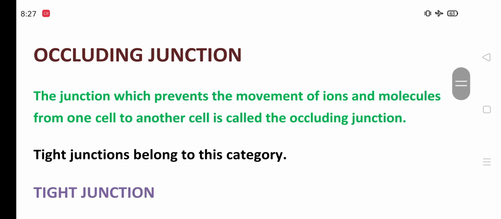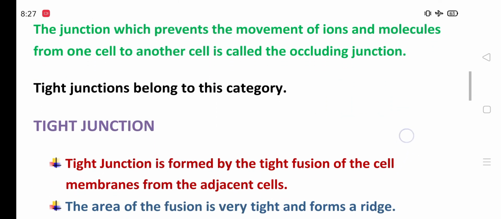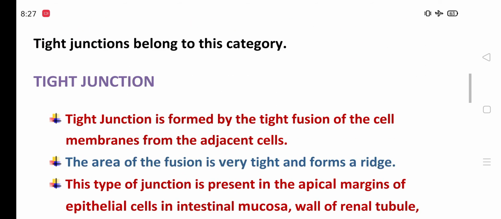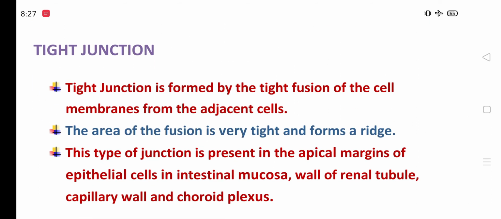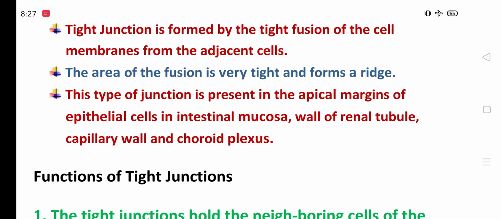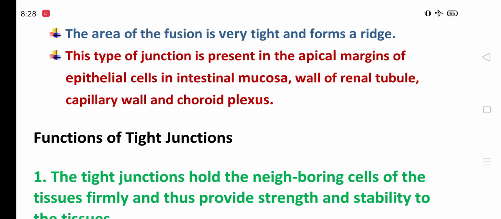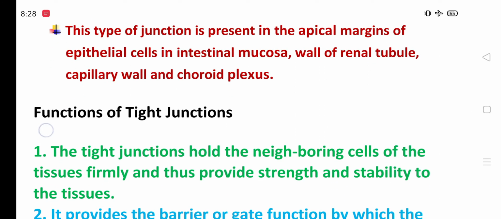Starting with the occluding junction: the junction which prevents the movement of ions and molecules from one cell to another is called the occluding junction. Tight junction belongs to this category. Tight junction is formed by the fusion of the cell membranes of adjacent cells. The area of fusion is very tight and forms a ridge. This type of junction is present in the apical margin of epithelial cells, in intestinal mucosa, the wall of renal tubule, capillary wall, and choroid plexus.